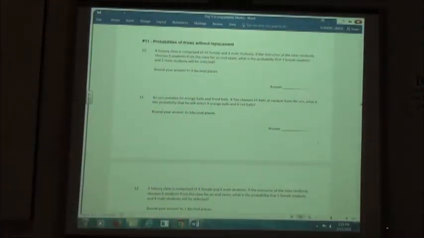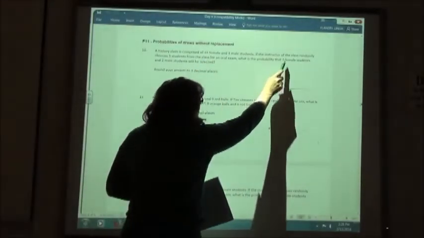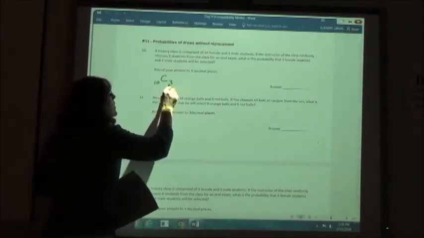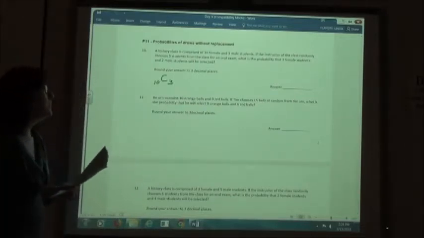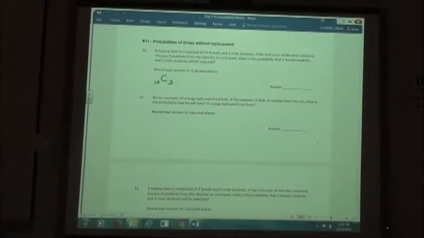So, we are going to use combinations here when we figure this out because the order doesn't matter. And so first of all, we're going to figure out the combination for the females. We have 10 females and we want to find the probability that 3 of them are selected. So we're going to do a combination of 10, choosing 3 at a time. Remember how to put that in your calculator. 120, okay.